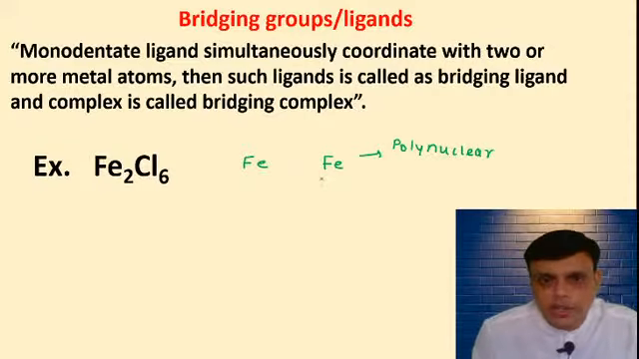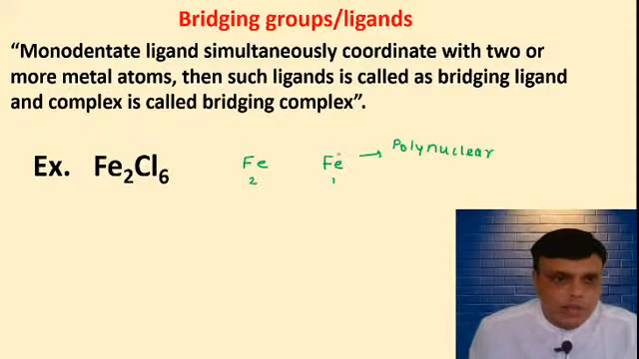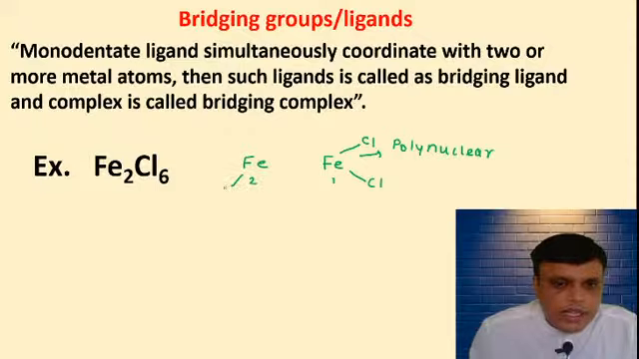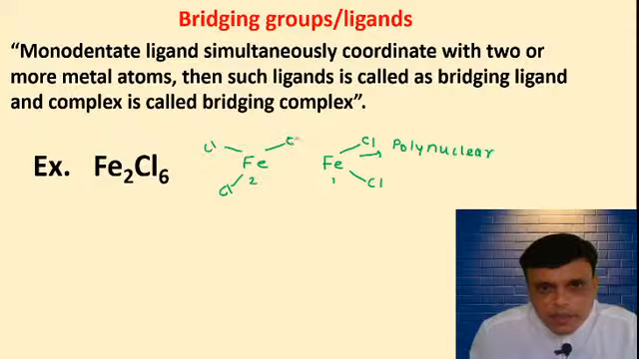Polycentric or polynuclear. This is one nucleus and this is another nucleus. Two iron atoms, so it is called a polynuclear compound. And 6 chlorides are there. So one chloride is here, another chloride is here, another here, a fourth chloride is here, so 4 we have given. So 2 chlorides are here.